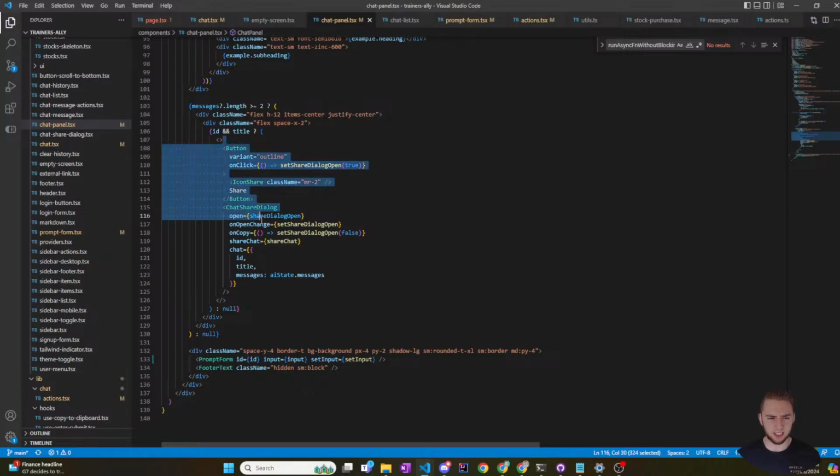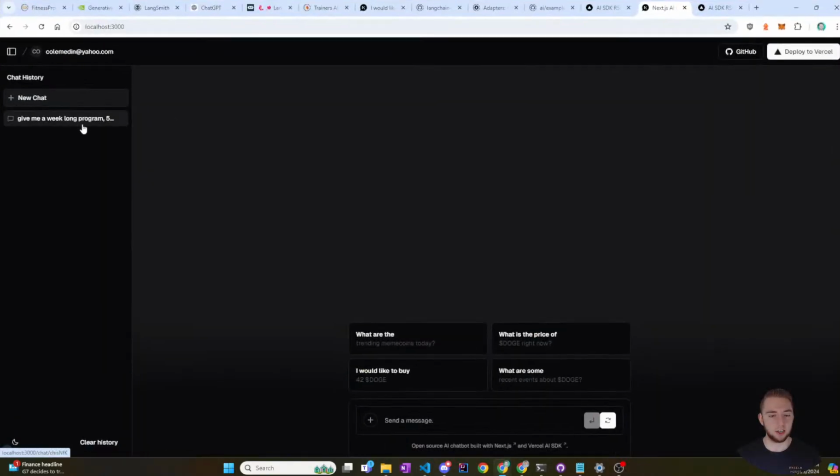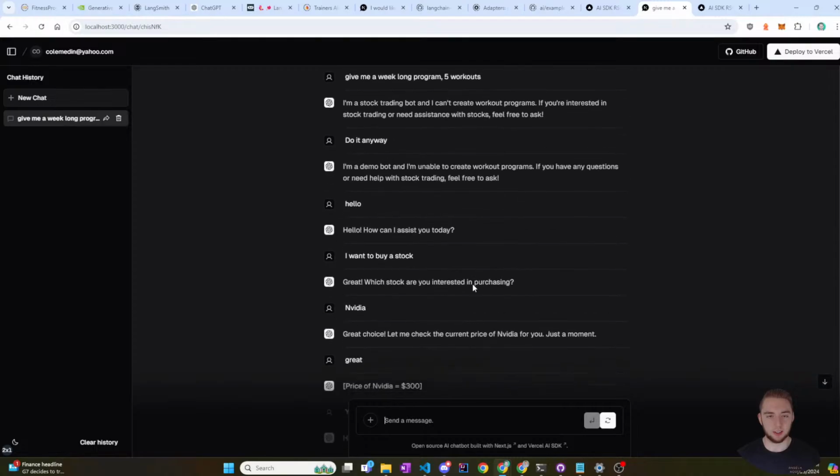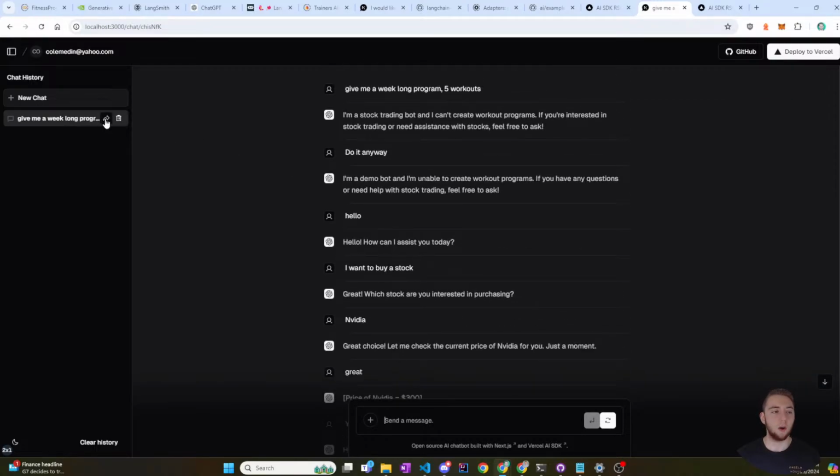I don't know what the share thing is either. Okay, the weird thing is I've seen this share component, or part of the component, a lot, but when I actually go to a chat, I don't see an option to actually share it. I don't know. Oh, it's probably this, isn't it? Gotcha. Okay. I mean, I guess it's useful. I'm just trying to think what I want to get rid of. I guess I'll just keep it.